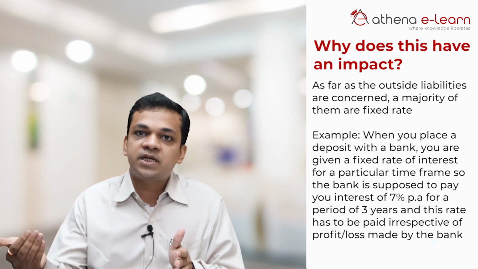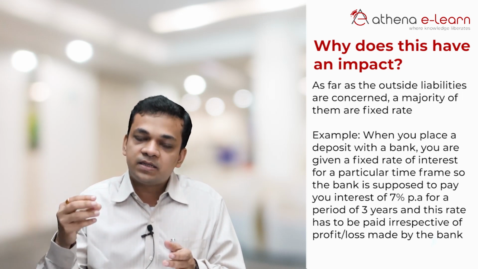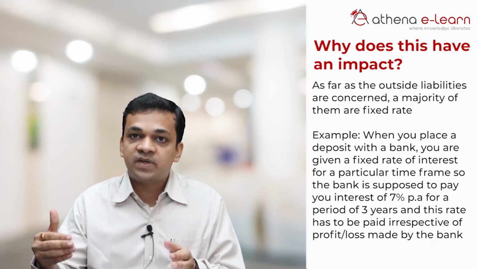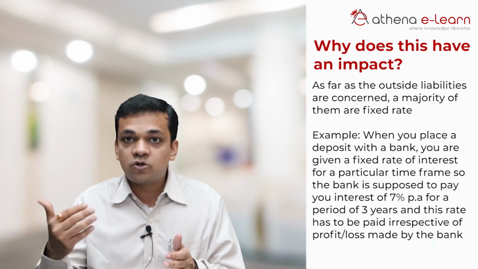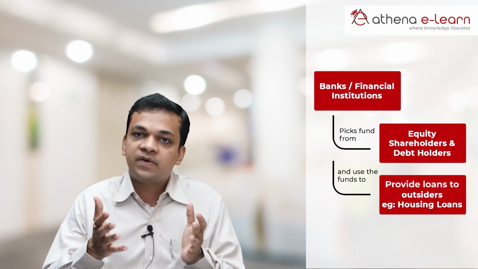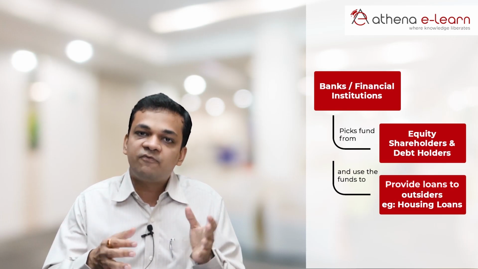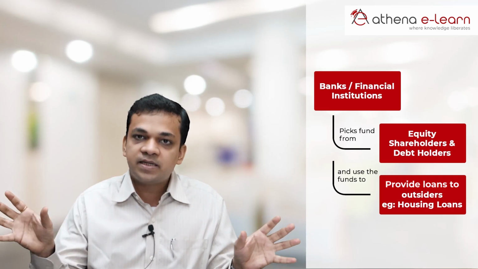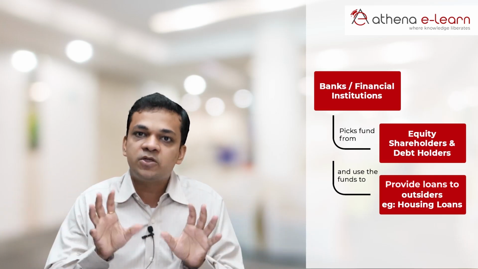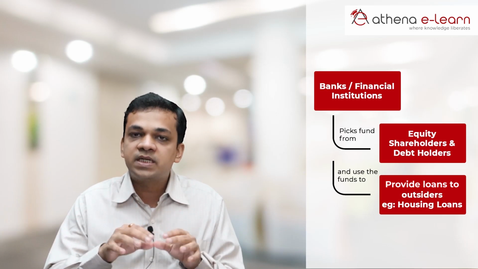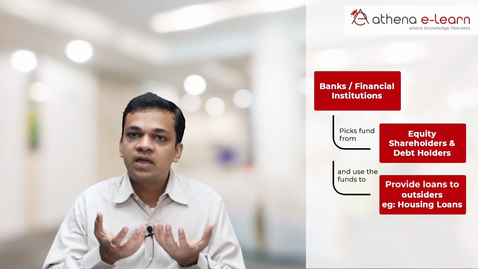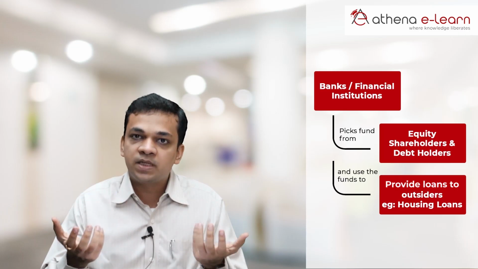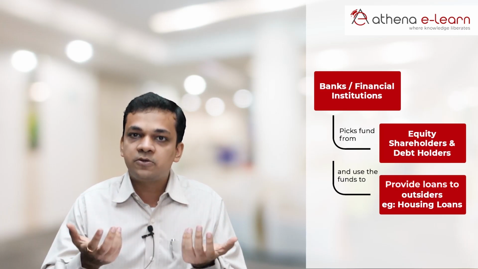Whereas as far as the equity shareholders are concerned, the return given to them may not be fixed, or it is not fixed. So it is very simple that the bank or the finance company is picking up funds from equity shareholders and the debt holders and making the same use. When I say the same use, it is using that money to give loans to outsiders or for the purpose for which it is formed. In our case, for housing loans.